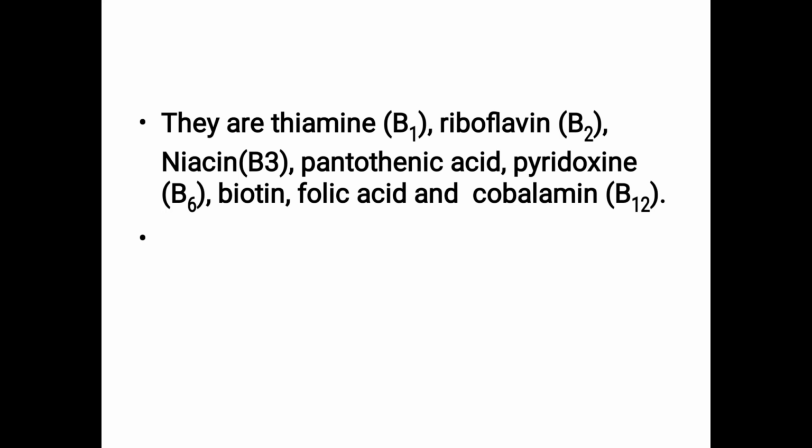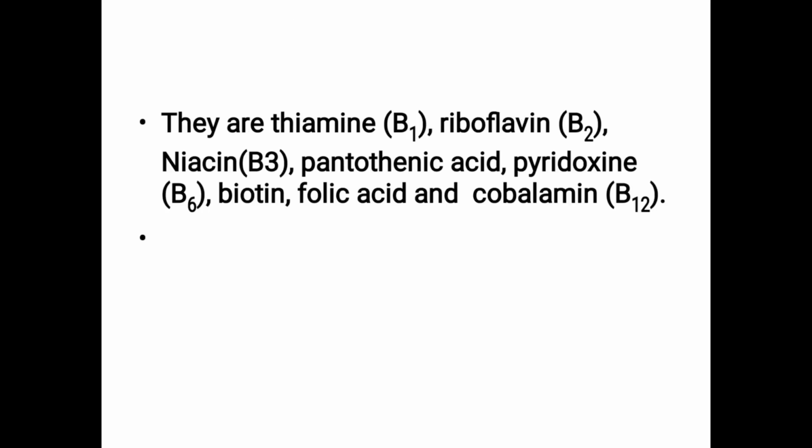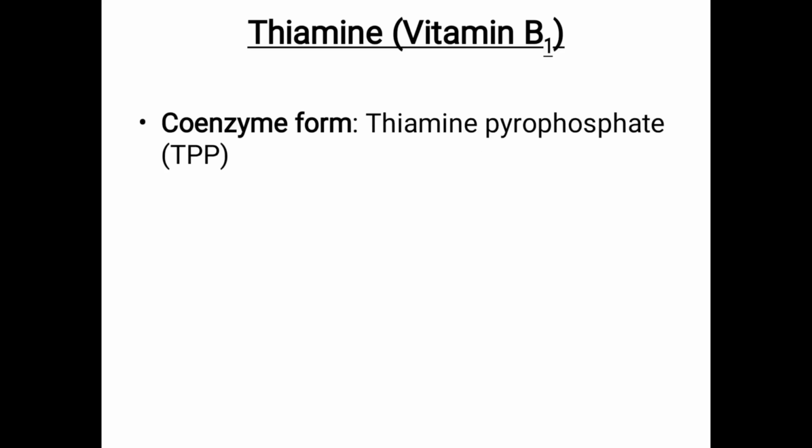See, thiamine is B1. Okay. Riboflavin is B2. Niacin is B3. This you should know: which one is B1, which one is B2 and which one is B3. So one question was asked in the last sectional exam. TPP, that is thiamine pyrophosphate, is the coenzyme form of option A vitamin B1, option B vitamin B2, option C vitamin B3.